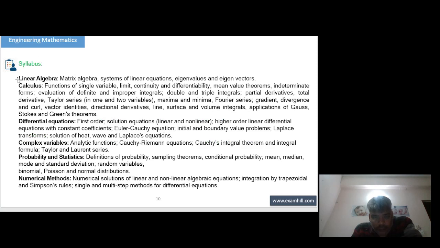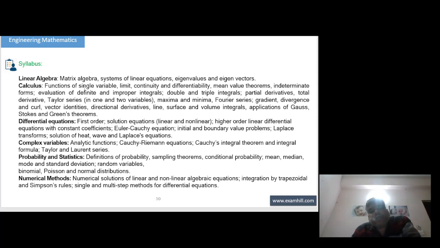This is the syllabus of engineering mathematics: linear algebra, matrix algebra, system of linear equations, eigenvalue and eigenvector, calculus, functions of single variable, limit, continuity and differentiability, mean value theorem, indeterminate form, evaluation of definite and improper integral, double and triple integral, partial derivatives, total derivatives, Taylor series in one and two variables, maxima and minima, Fourier series, gradient, divergence